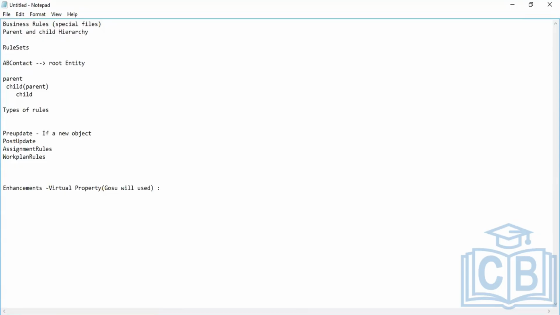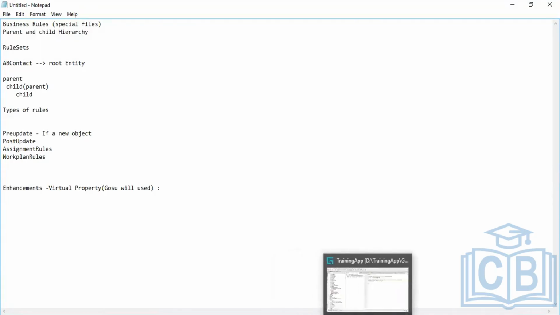If we want to calculate it every time whenever we refresh the screen, we don't want to store it in the database. In that case, we have to generate a virtual property. We don't have to create a physical property like in entities. On an entity, we will create a virtual property, and virtual properties are created in Enhancement.